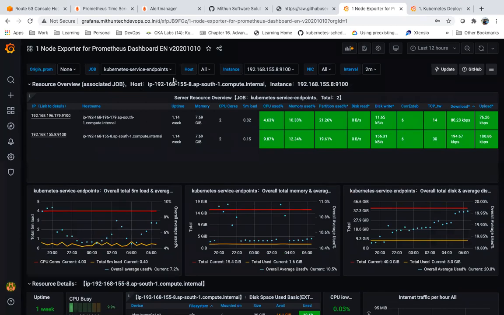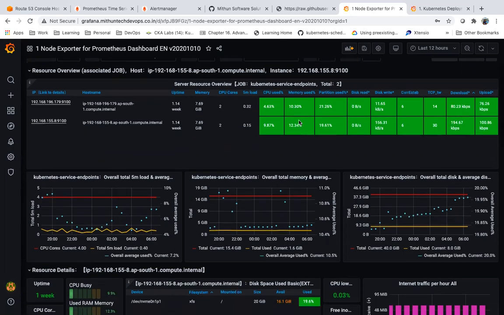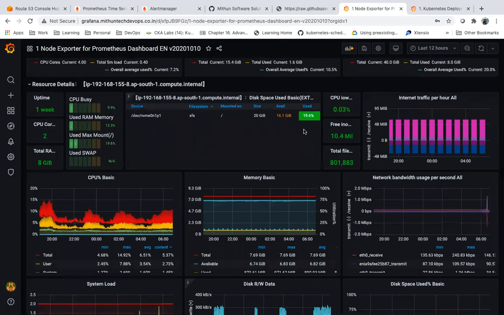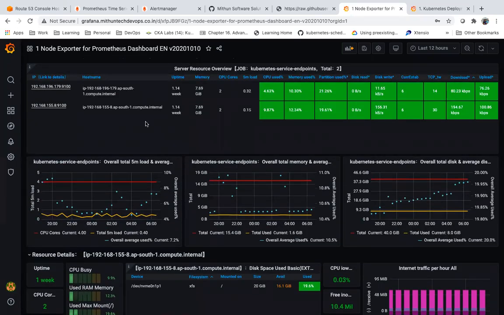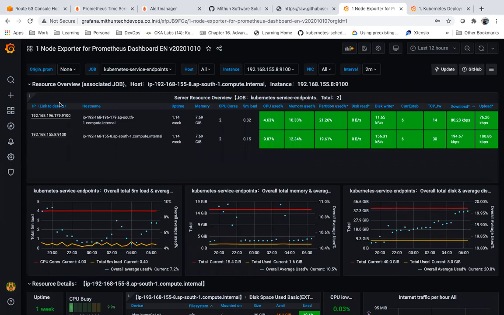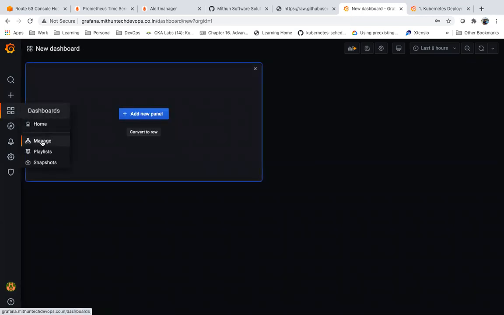If you see, this is one dashboard. What data is it using? Whatever data is gathered by that node exporter, it is node related information. I have these many servers. This is the CPU utilization. This is the memory utilization as of now, right? I can see all this data. So similarly, you can apply your own dashboards if you have.